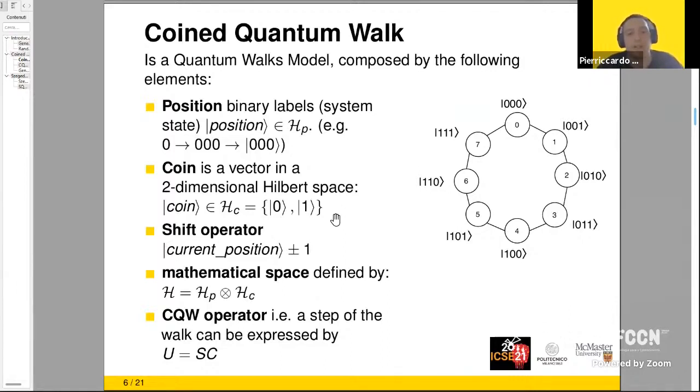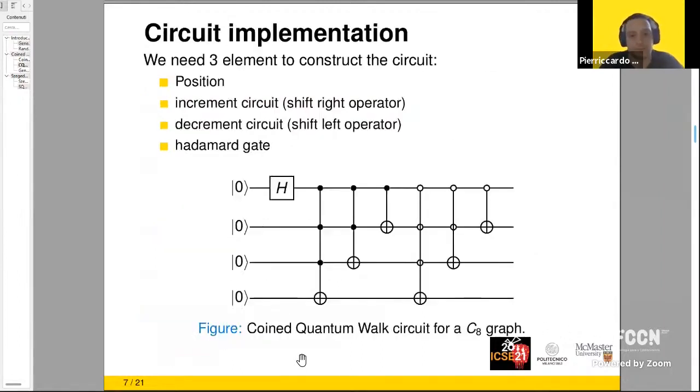Then we have the shift operator that increases or decreases the actual position of the walker by 1. And the mathematical space in which the walker moves is defined by the Kronecker product of the Hilbert space of the position and the Hilbert space of the coin. Finally, we can represent the coin quantum walk operator as a single operator U defined by the shift and the coin operator. So this is the circuit that we implemented.